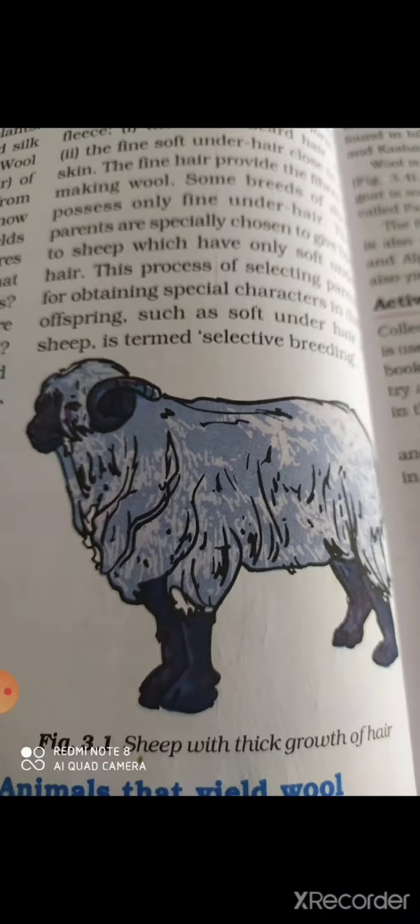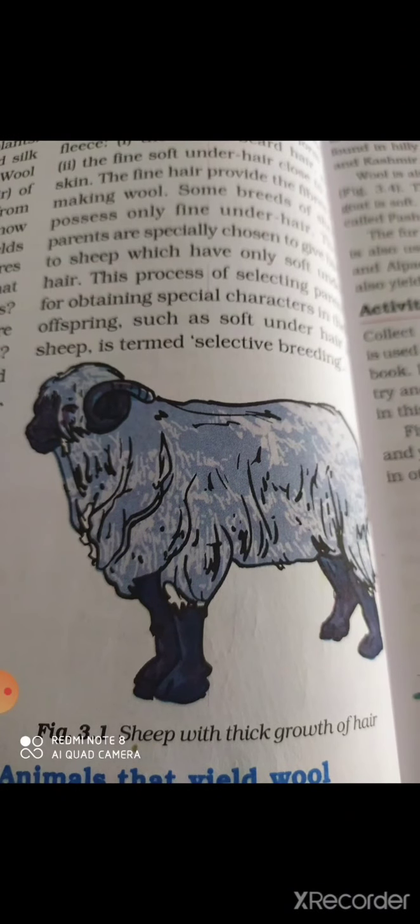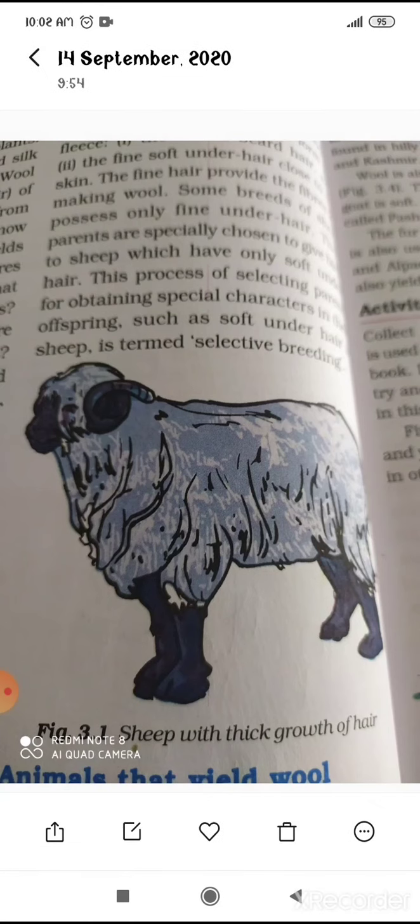And how do we get a new breed of sheep? We want sheep with small, soft and long fur. Suppose we have sheep which have small fur but it is soft, and there are other sheep which have long hair but it is not soft, and we need the sheep